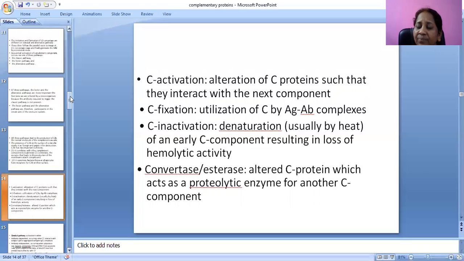C fixation means utilization of C by antigen-antibody complexes. C inactivation: whenever the temperature is above 56 degrees, complement proteins will be inactivated, resulting in loss of hemolytic activity.